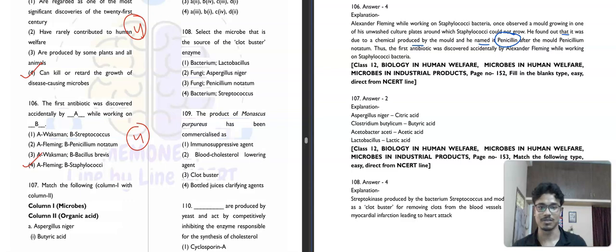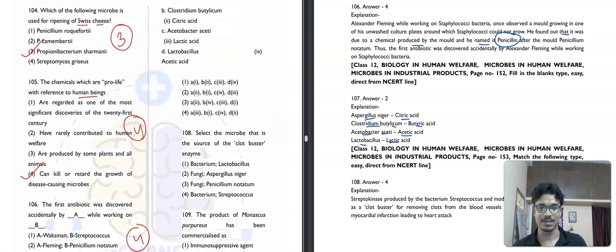Then question number 107, which is a match the column. We will just see it here. Aspergillus niger will produce citric acid. Clostridium butylicum will produce butyric acid. Then Acetobacter aceti will produce acetic acid, and Lactobacillus will produce lactic acid. So our correct answer for this question will be option number 2.